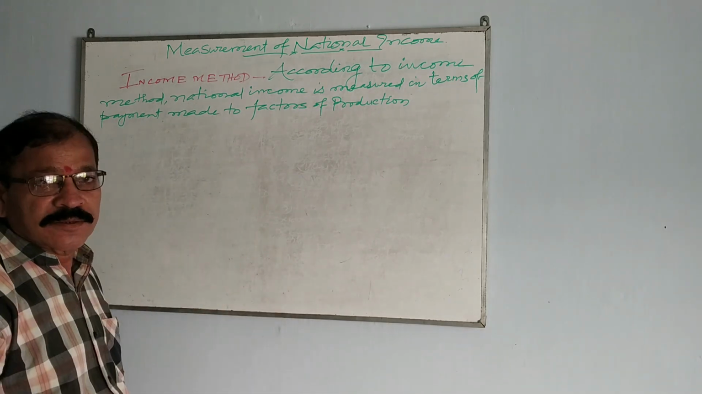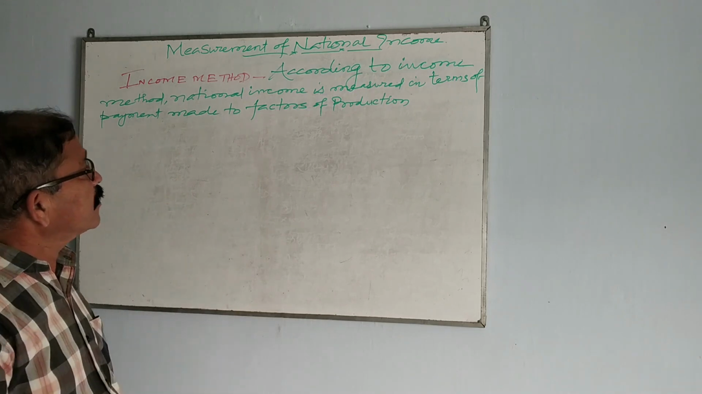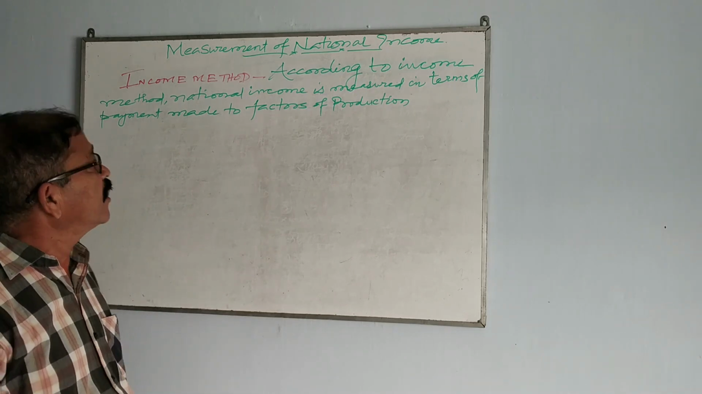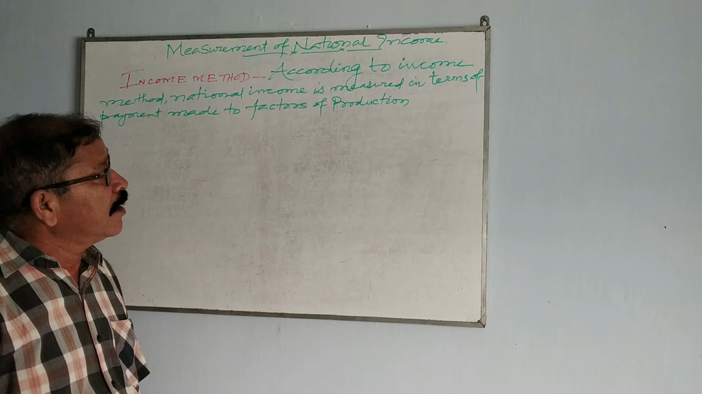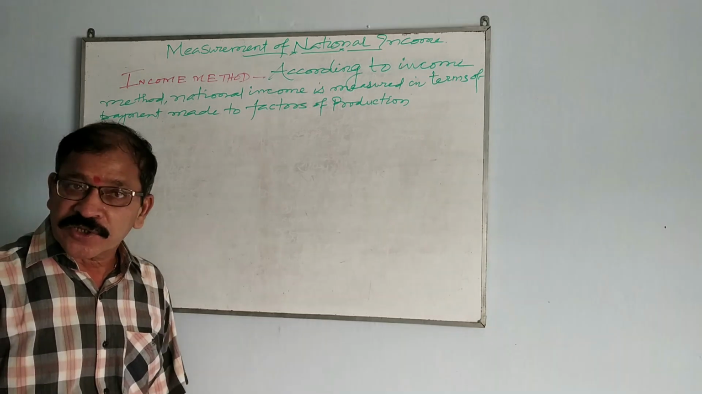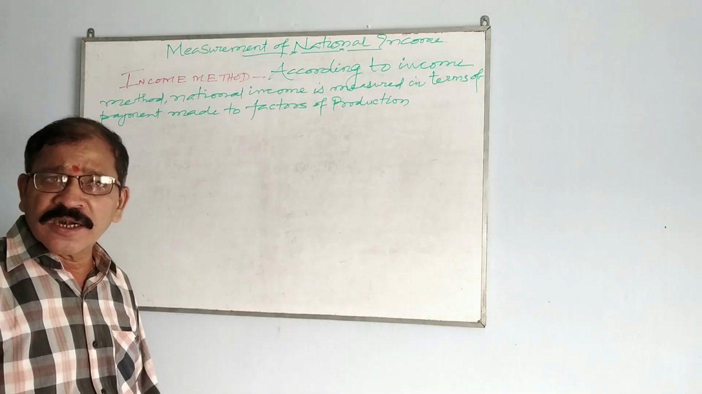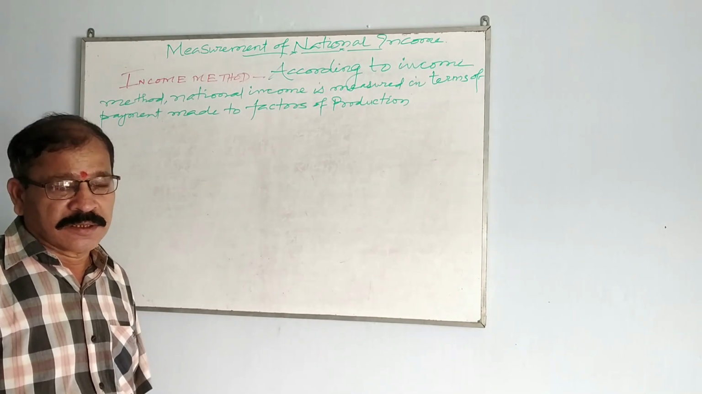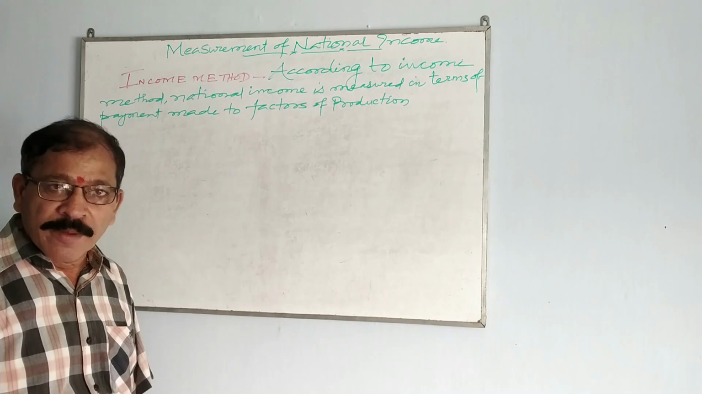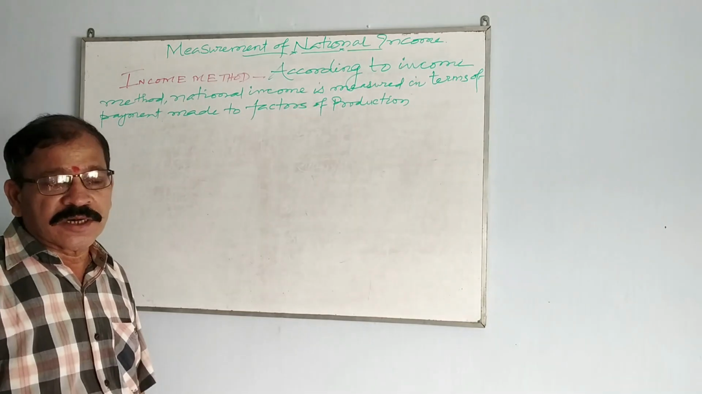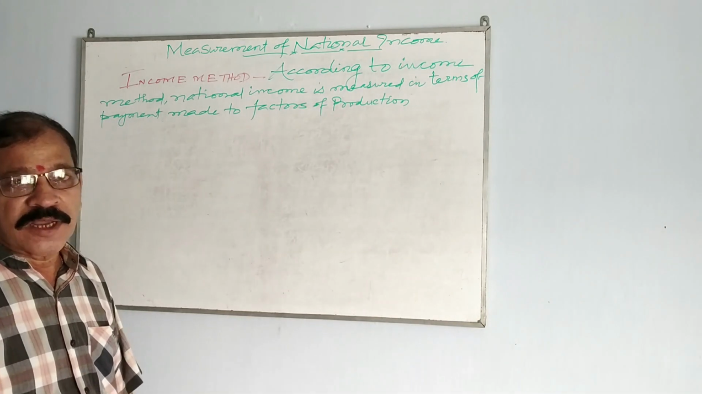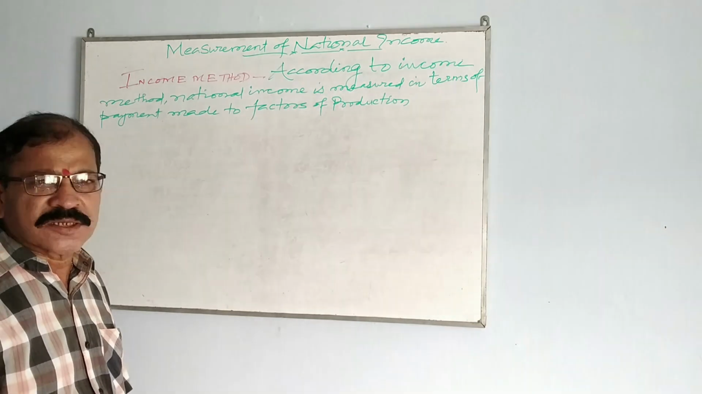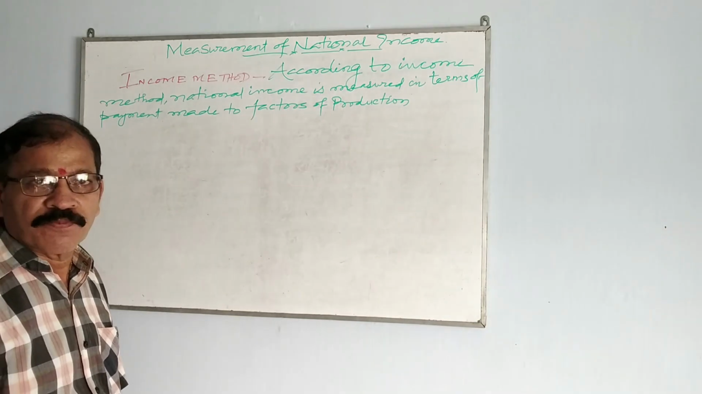What is the income method? According to the income method, national income is measured in terms of payments made to factors of production. There are four factors of production: land, labor, capital and enterprise. Whatever payments we make to them, if that is added, then that becomes the national income. This is the simplest definition of the income method.